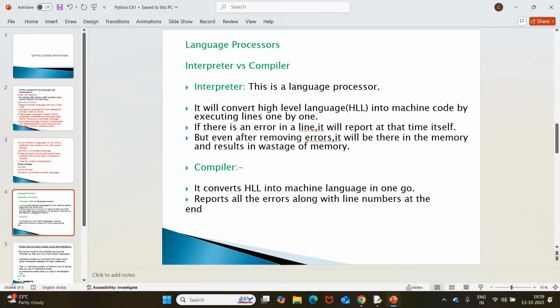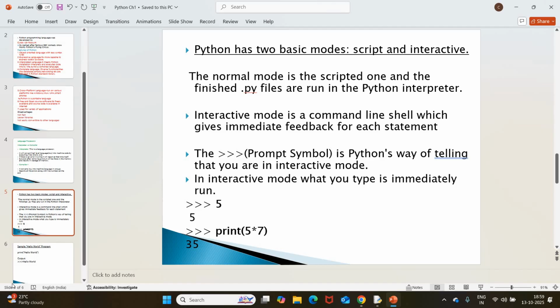Now, the next topic. Python has two basic modes of operation: script mode or normal mode, and shell mode or interactive mode. Normal mode means script mode, and we can save files with a .py extension in normal mode.